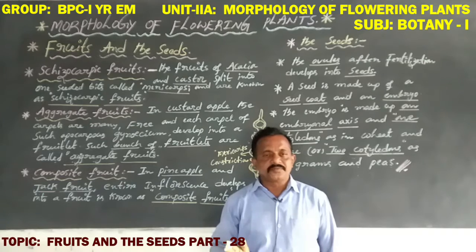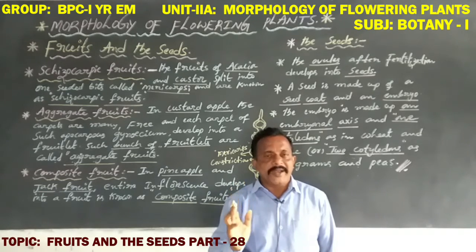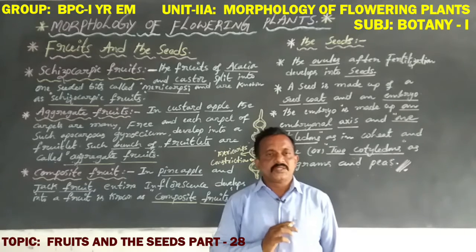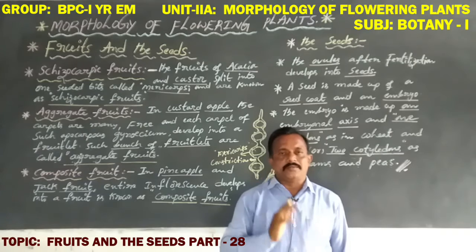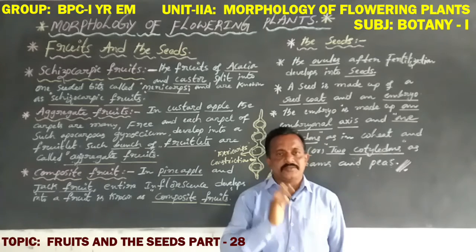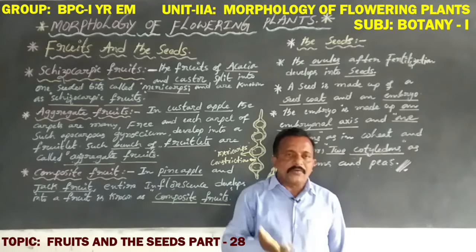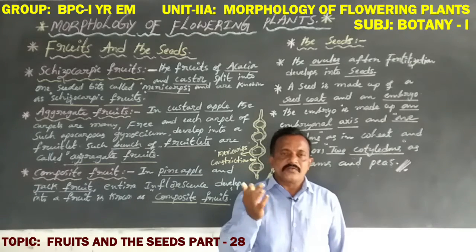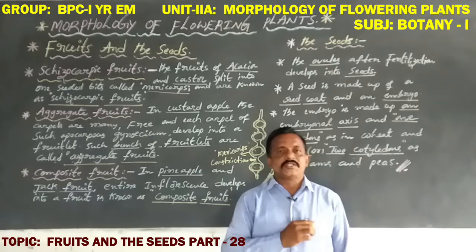Dear students, in generally all flowering plants, the female reproductive organ of the flower, that is the gynoecium, has its ovary modified to fruit and ovule modified to seed.